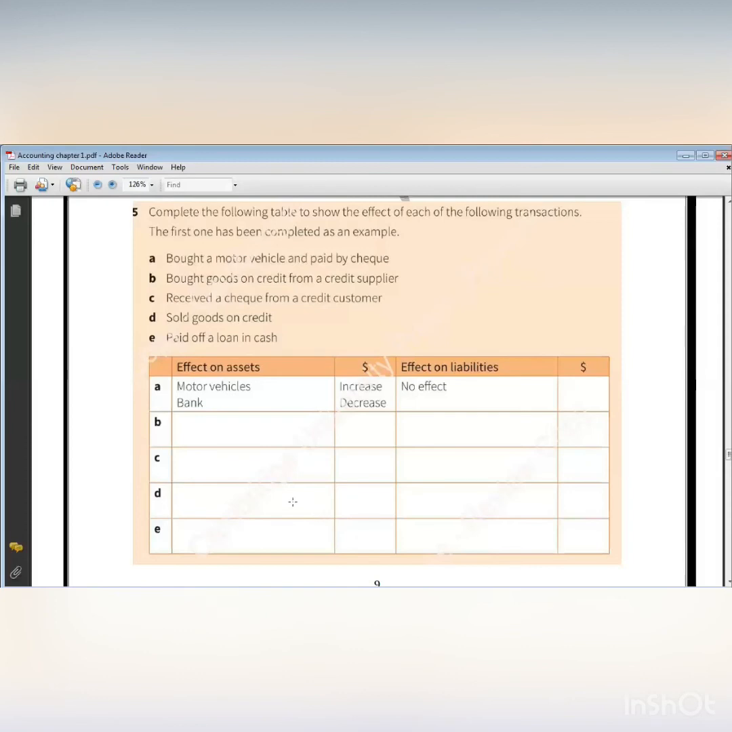Paid off a loan in cash, which means I repaid the loan from my cash. So of course my cash will decrease. So cash here under assets, and it will decrease. What about the loan? The loan also will decrease because I repaid this amount back. So under liabilities, I have loan, and it will decrease. Okay?